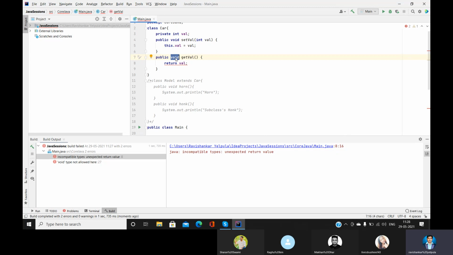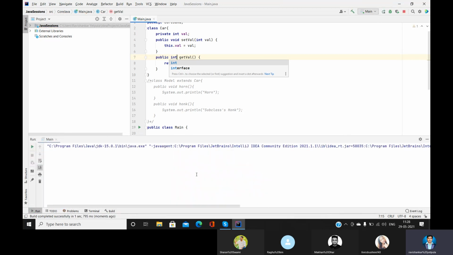Here void means it will not return anything, but it is returning an integer value, so that's the reason we have to make it int. We'll run it again. Yeah, the program executed successfully.